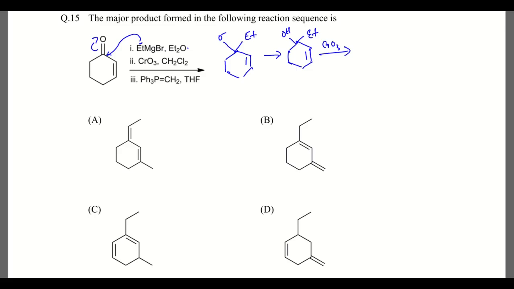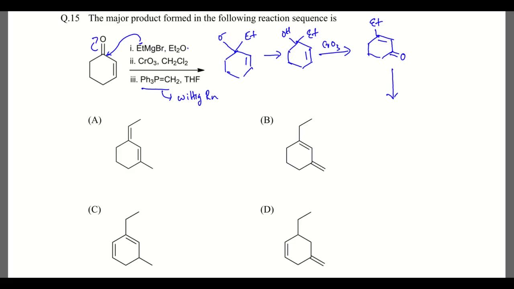And then the second reaction is CrO3 oxidation. So here what happens is that this double bond will get oxidized and we will get, okay, and then again if we treat with this, this is the Wittig reaction.